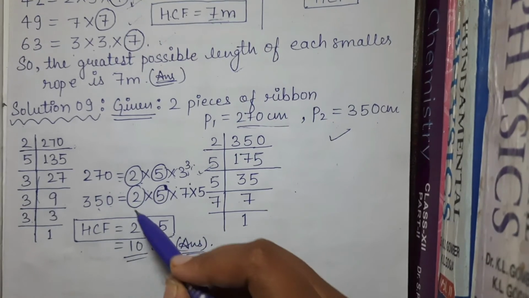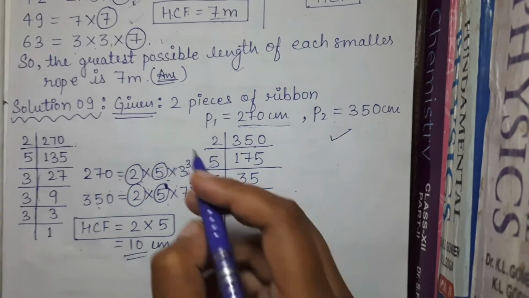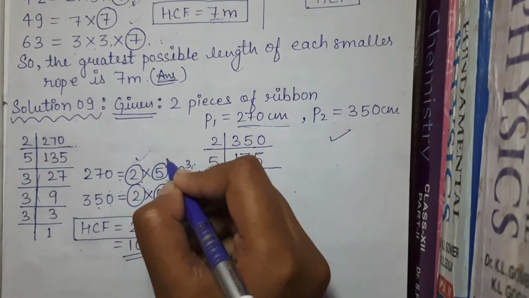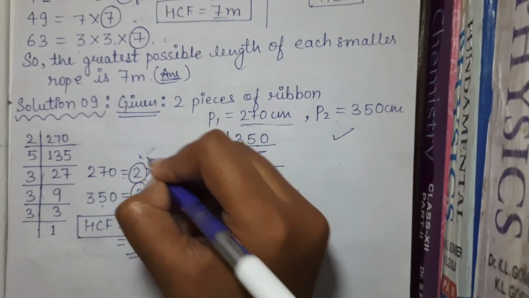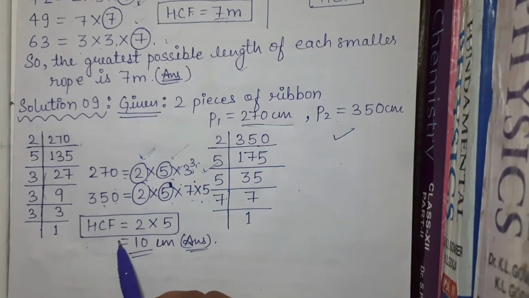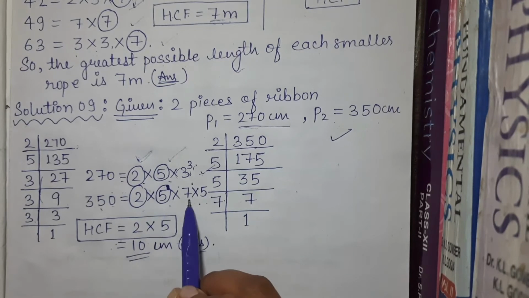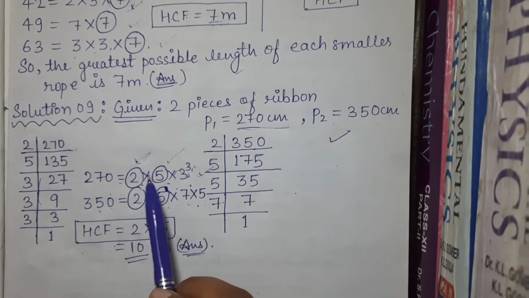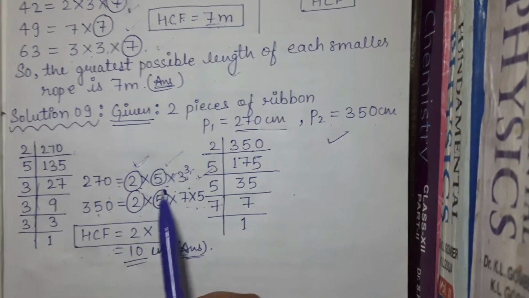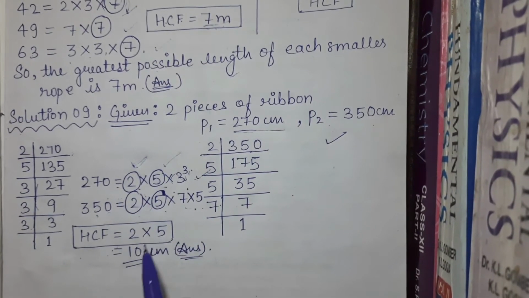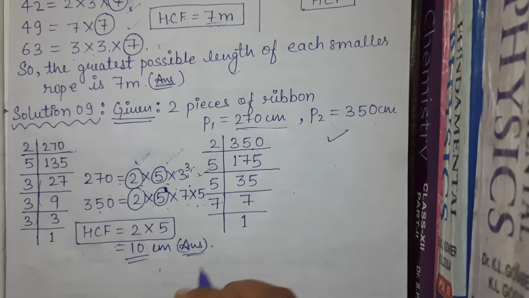What about 350's factors? 2 into 5 into 7 into 5. So here what is common? 2 and 5. As 2 and 5 are common, we find the HCF of 2 into 5. HCF is 2 into 5. Please note that the number is coming 2 times but in different numbers, so we will write it only once. 2 into 5 is equal to 10 centimeter, which is a common method of finding HCF.